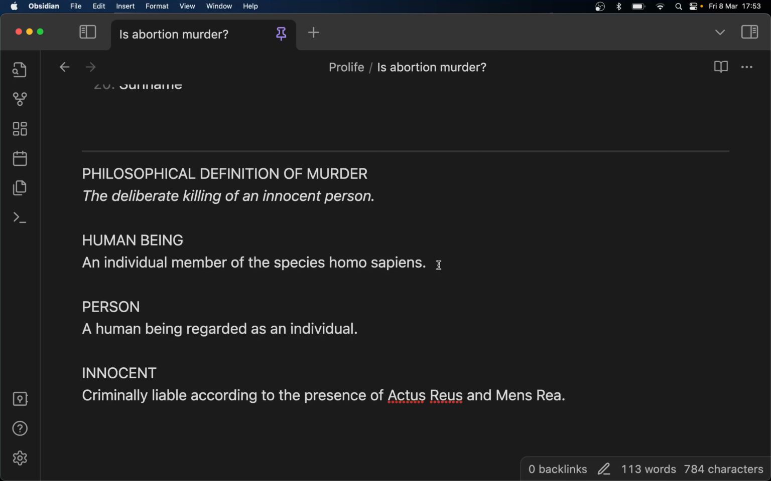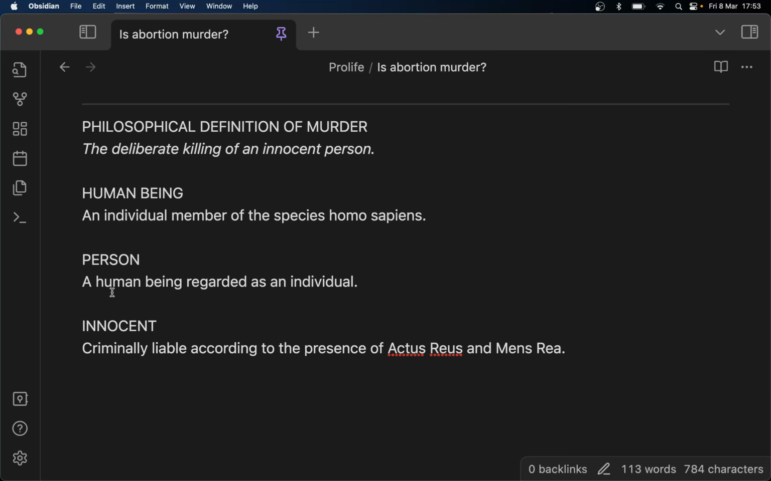It's a human being from conception, and conception is when two human haploid cells fuse to form a diploid human organism, and at that point it's a human being. It's a complete set of DNA. It's a complete individual. So the unborn qualifies as a human being, but do they qualify as a person?